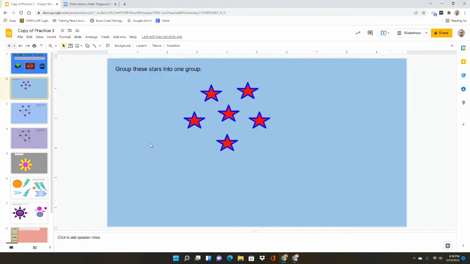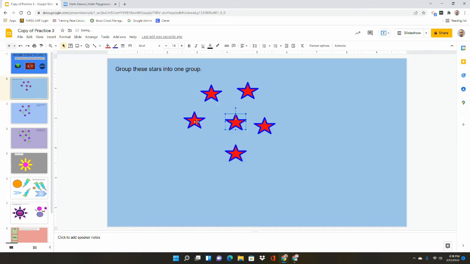Moving on to slide number 2. It says group these stars into one group. So right now, if I click on a star, they all move individually, and I want them to be in one group. So there are multiple ways to put things in a group. One way is to click on an object and then hold down Control on your keyboard and click on the next object and continue to do that.